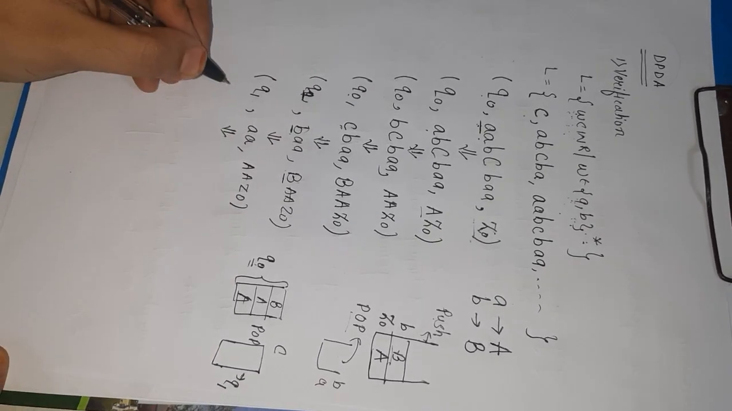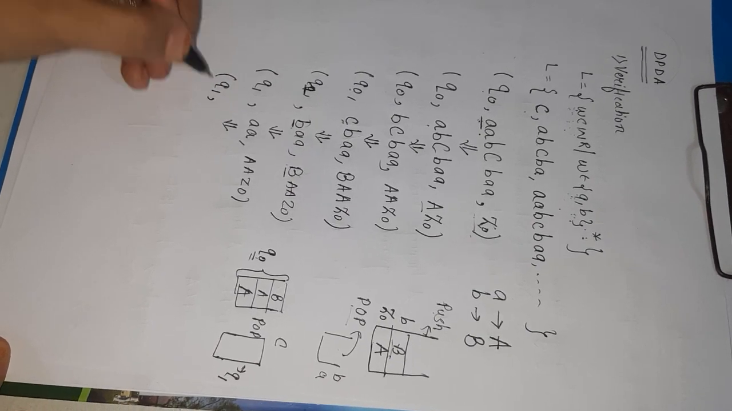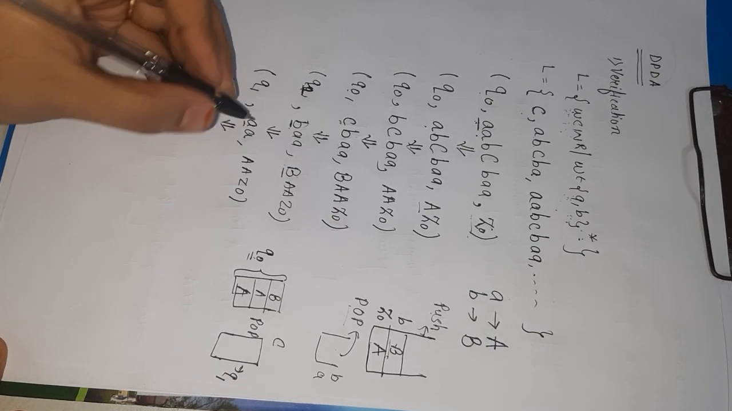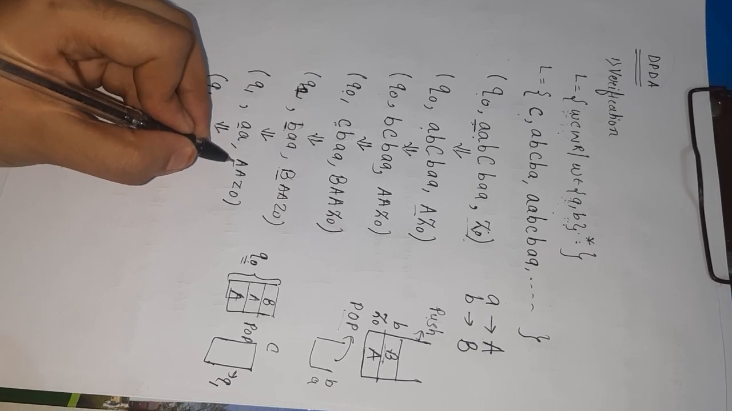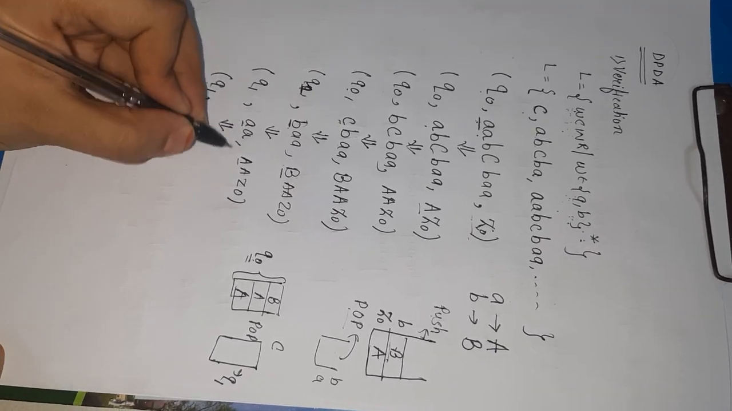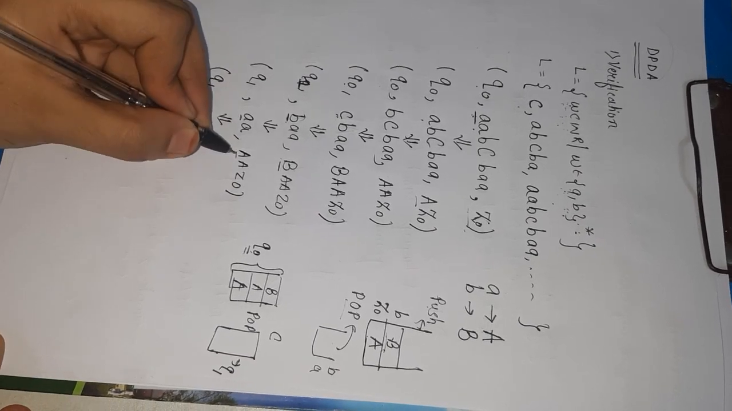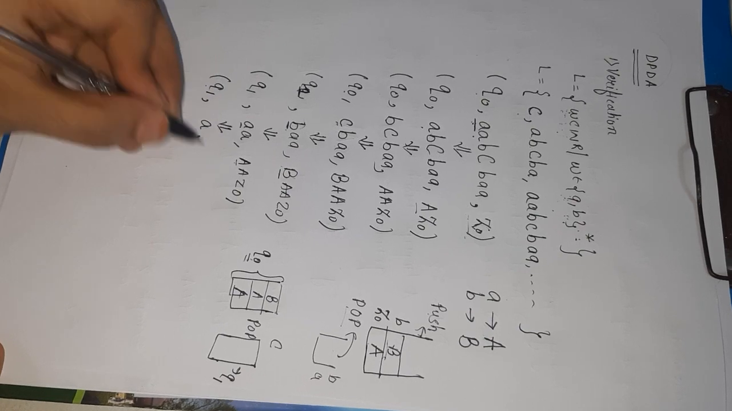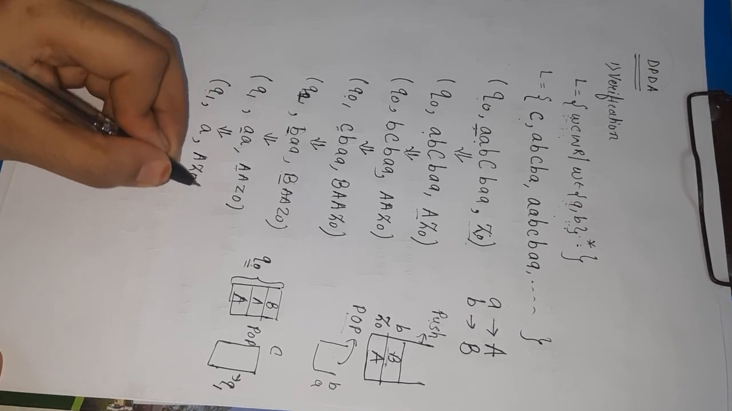Again similarly, what have we decided? Next state will be Q1. We are getting small a, here it is small a and the top of the stack is capital A. Both are matching, as we have decided for popping of small a, there will be a capital A. Both will get cancelled. Now what is remaining? Small a, capital A, Z0.